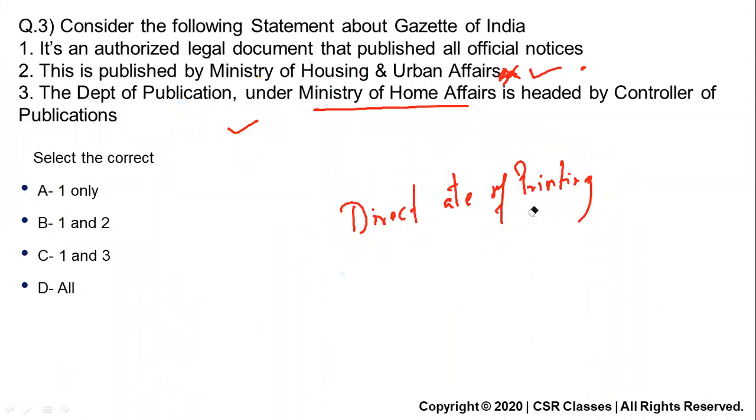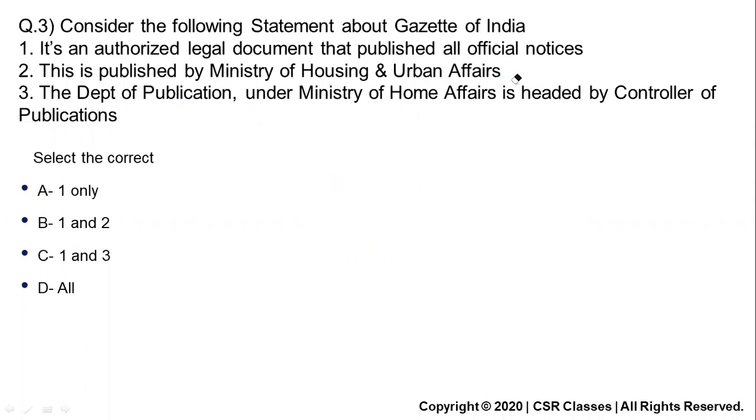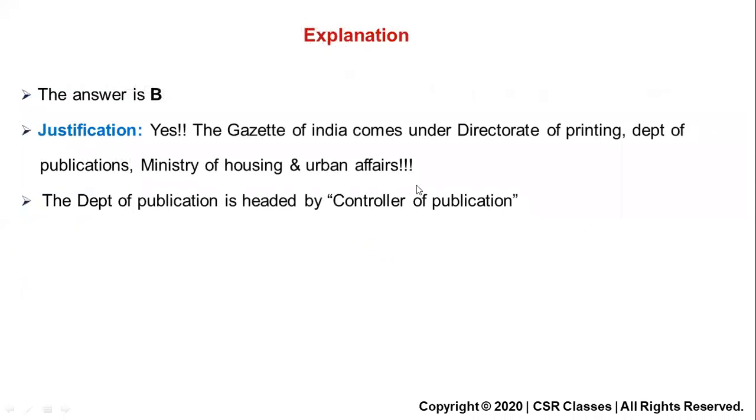These small things you need to know, because the Gazette is a very common thing. It comes up in day-to-day life, and in day-to-day preparation we see this word Gazette. So the Gazette of India comes under the Directorate of Printing, Department of Publications, Ministry of Housing and Urban Affairs. This Department of Publication is headed by the Controller of Publication.